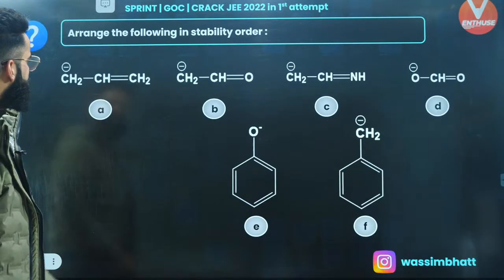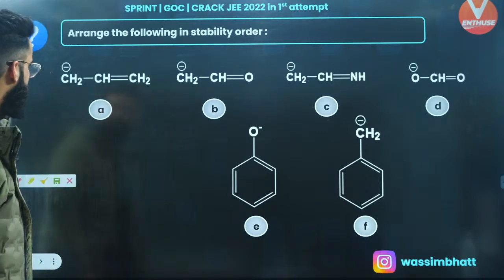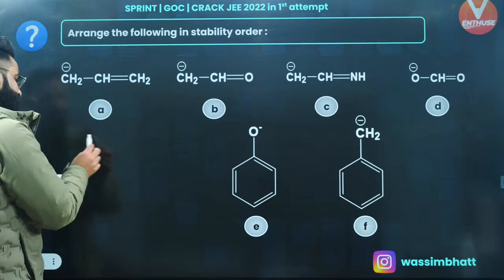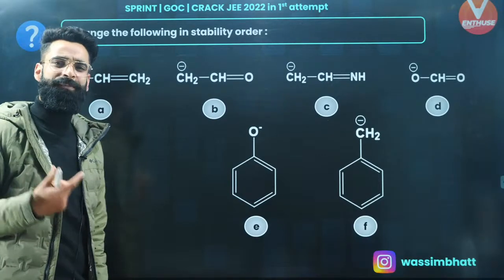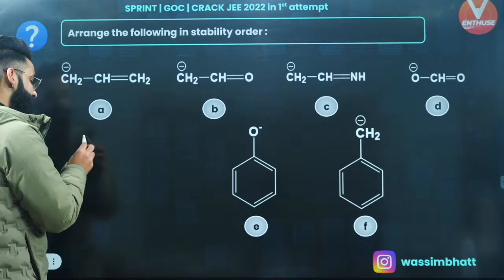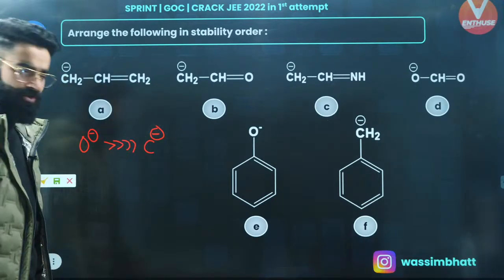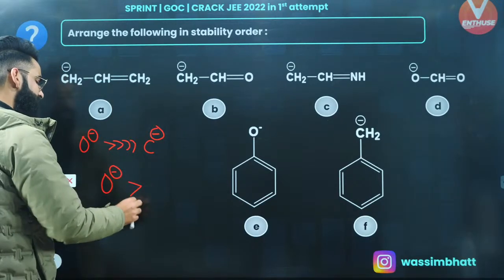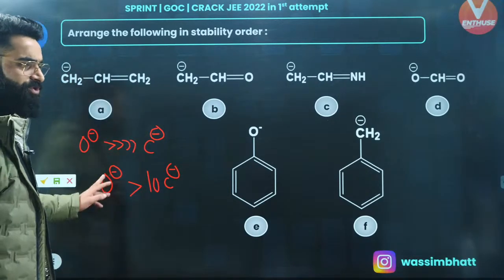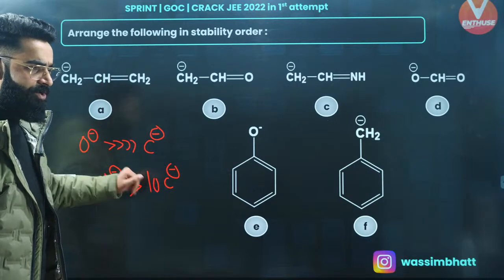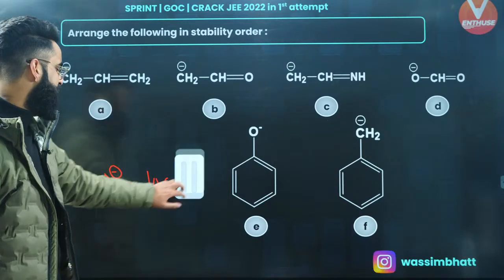Okay. Let's move on to the next one. Arrange the following in the stability order, right? Now, people, you all must have heard negative charge carrying capacity of oxygen is far, far greater than that of carbon. So if negative charge is there on oxygen and negative charge is there on carbon, where is the negative charge more stable? Negative charge is extra stable on oxygen, right? Because oxygen has got more negative charge carrying capacity, right?